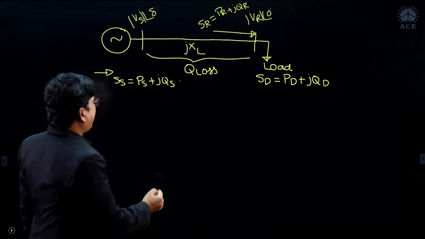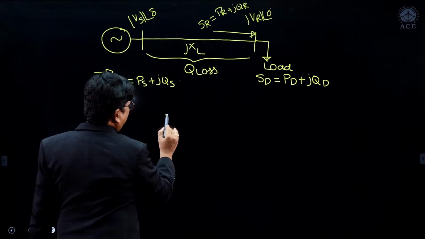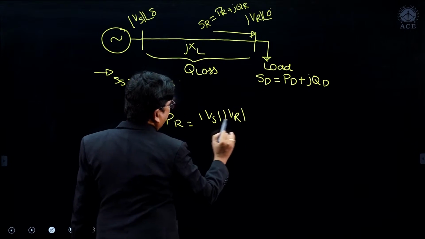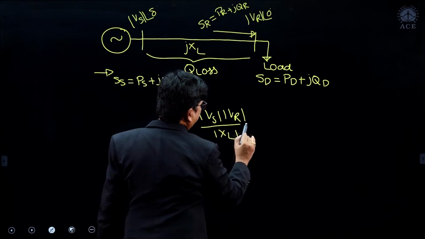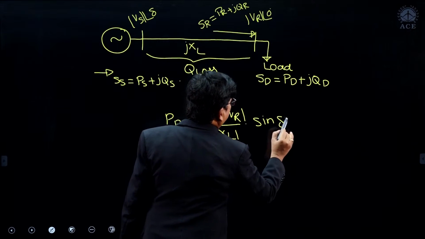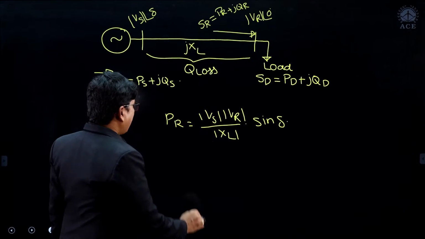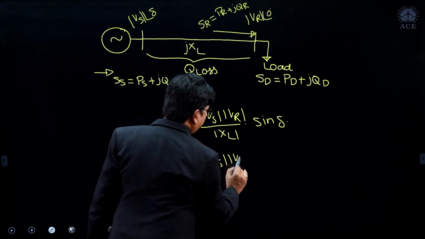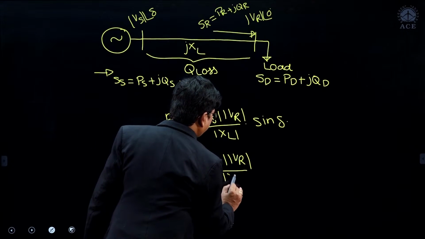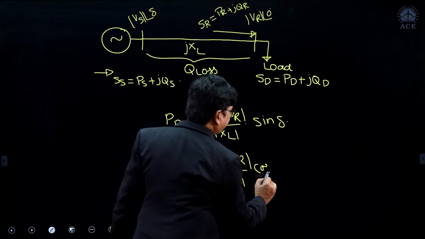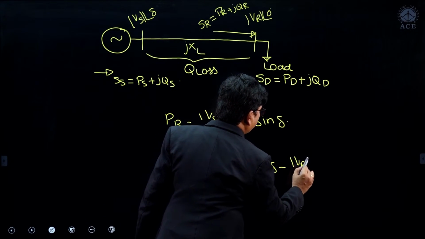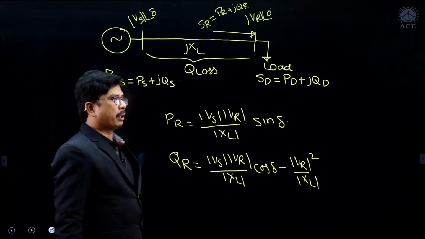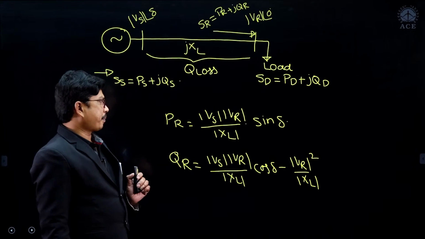Here, if you write the active power equation at the receiving end, PR is equivalent to Vs Vr divided by XL into sin delta. That is the active power equation, whereas the reactive power equation QR is equivalent to Vs Vr divided by XL cos delta minus Vr square divided by XL. That is the active power and reactive power equation at the receiving end of the transmission line, right.